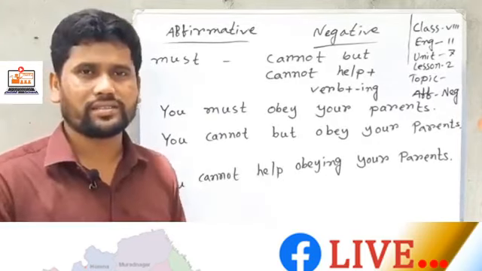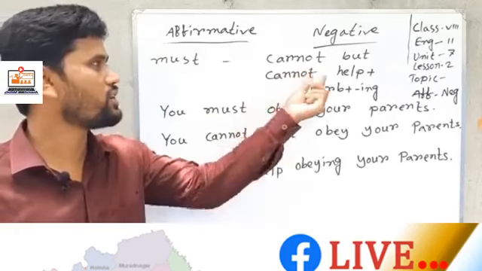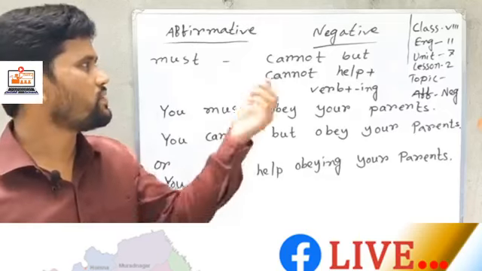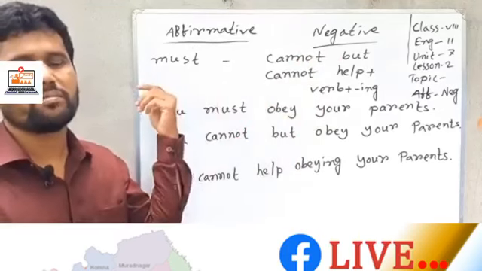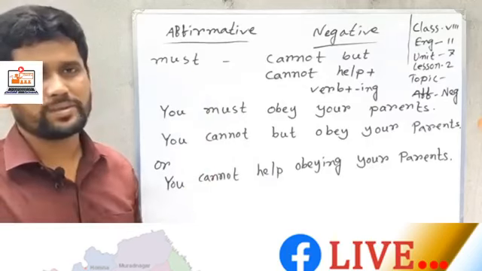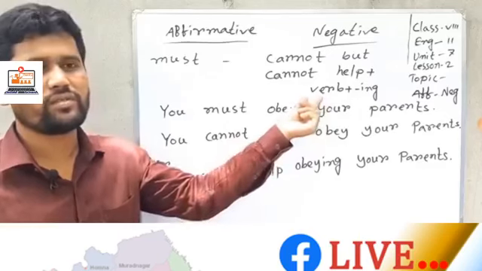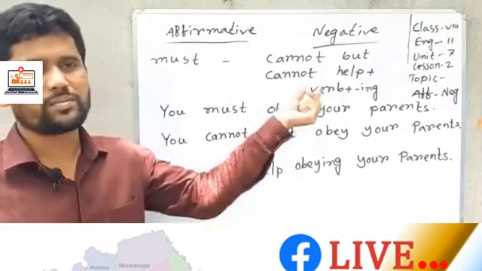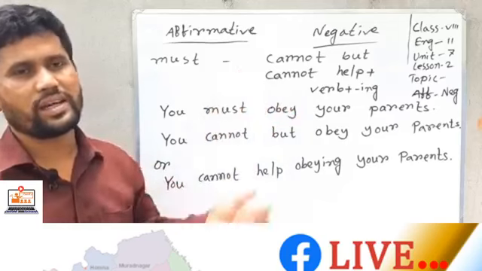Now in detail, if you find must in an affirmative sentence, you can change it into cannot but or cannot help. And on the other hand, if you find cannot but or cannot help in the negative sentence, you can change it to must. But here you notice, if you find cannot help, you use verb plus ing. But when you use must instead of cannot help, you shouldn't use verb plus ing.